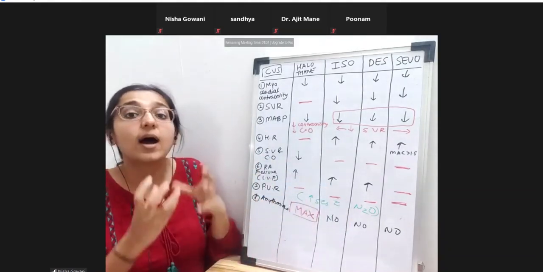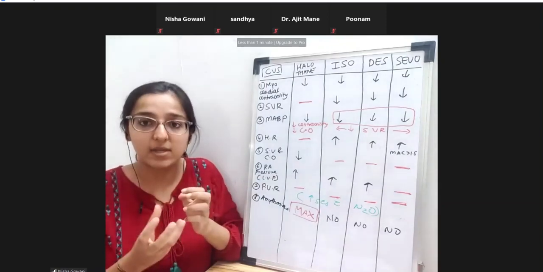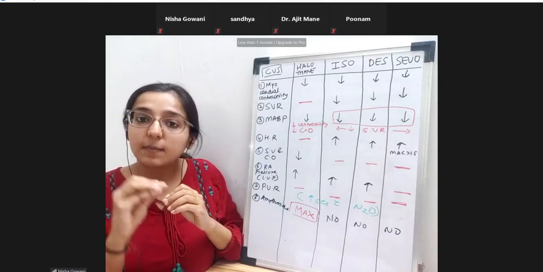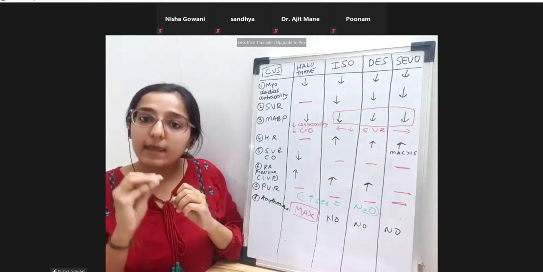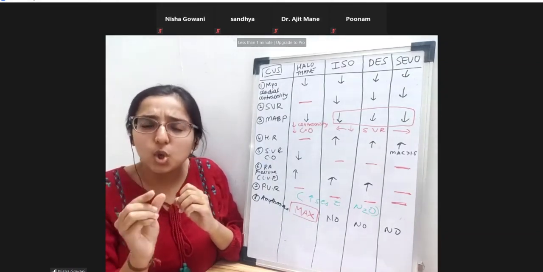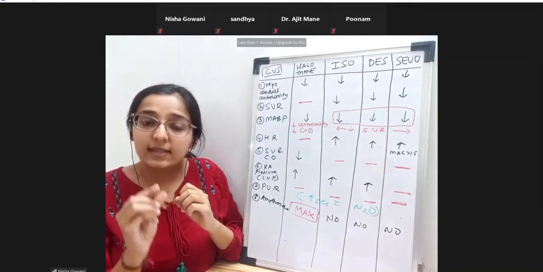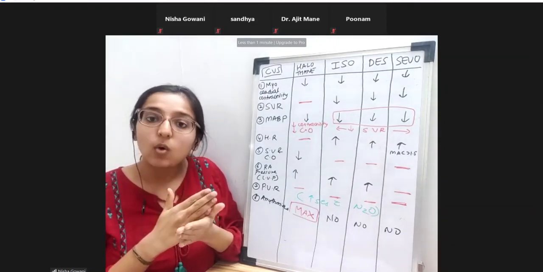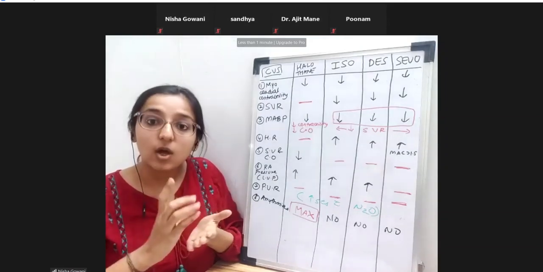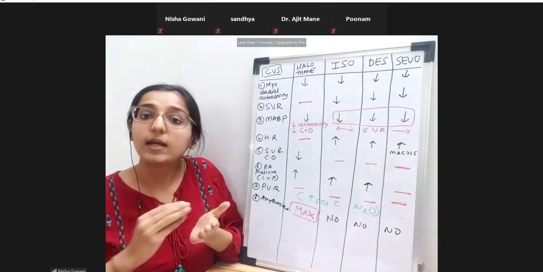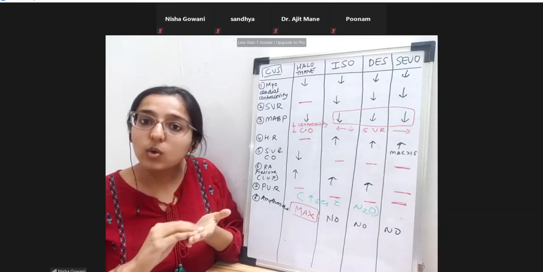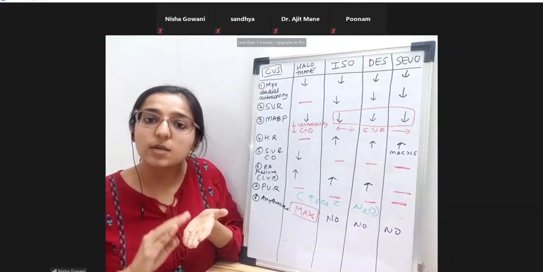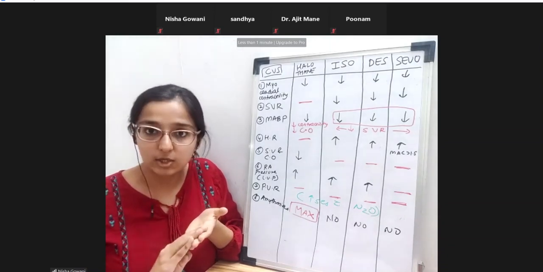You're making the heart ready so that in case an ischemia happens, the heart is protected. So what is ischemic preconditioning? Ischemic preconditioning says that if the heart is subjected to a very short period of ischemia, then this myocardial tissue, when it is subjected to a subsequent longer duration of ischemia, will not undergo necrosis. It will not undergo any dysfunction. So that is the property of ischemic preconditioning.